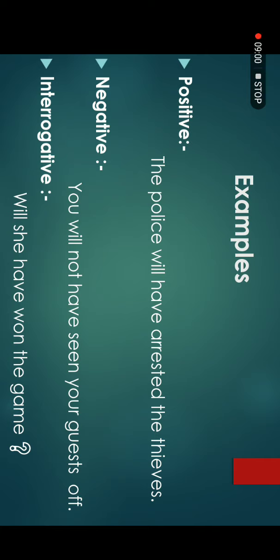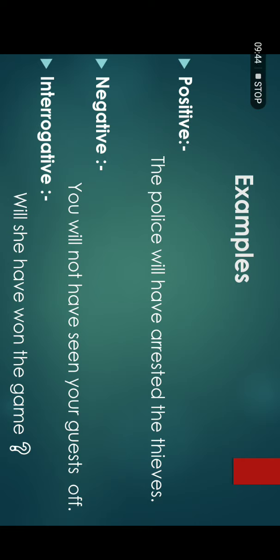Now look at these examples. First of all, the positive, affirmative sentence that has a simple statement: the police will have arrested the thieves. Look at the arrangement of the sentence: the subject is the police, will have is the helping verb, arrested is the third form of the verb, and the thieves is the object. So the sentence is: the police will have arrested the thieves. Arrested is the third form, past participle, of the verb arrest.